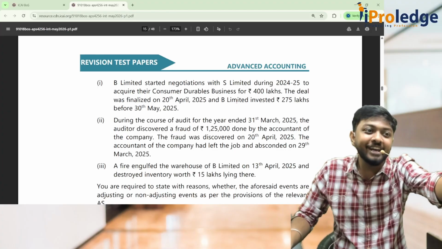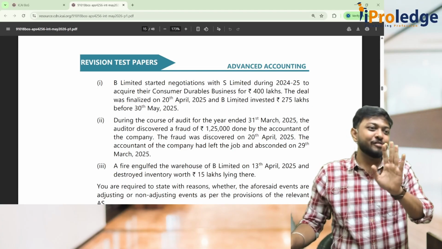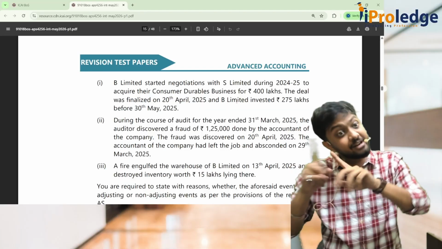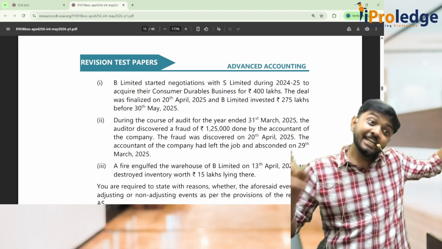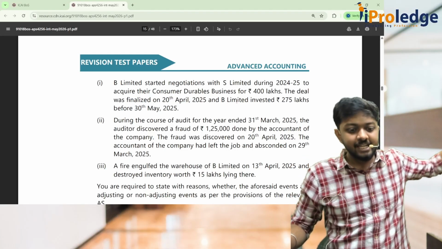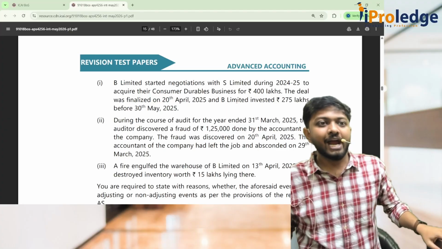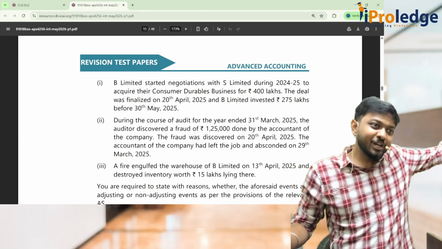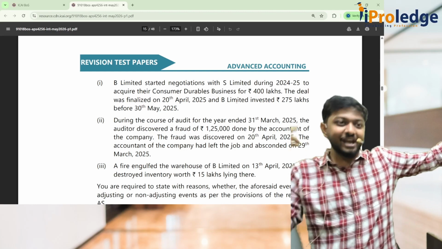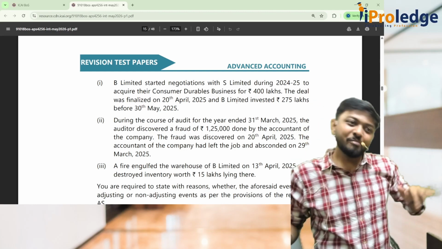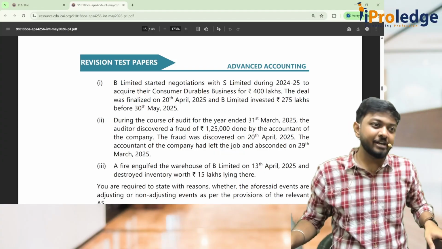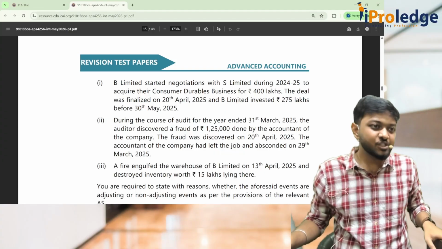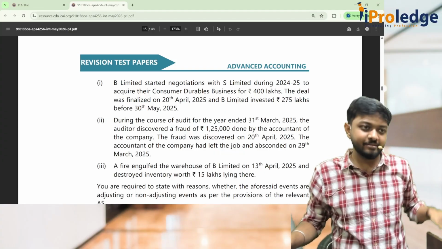You came to know later, but that's okay. Has it happened that day only? Yes. Did the conditions exist? Yes. This is an adjusting event. And when did the fraud happen? There only. If I'm considering fraud as a transaction, then that happened before the year end only. So it's an adjusting event. I came to know late, it's okay. That's not a thing. However, it had happened.